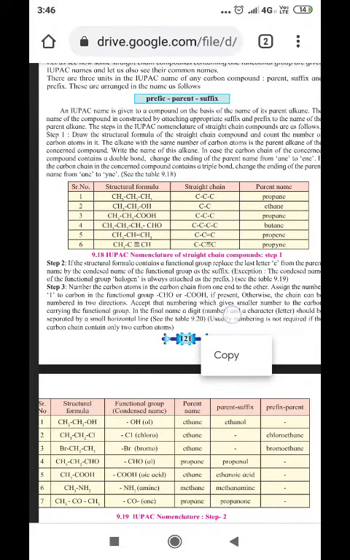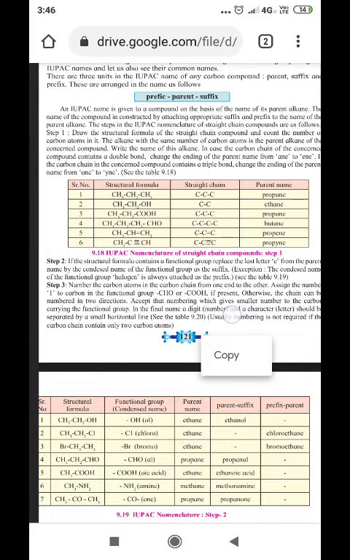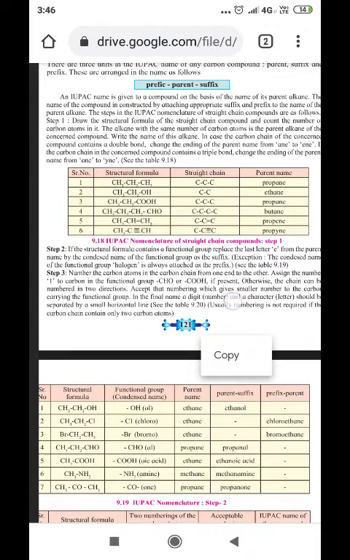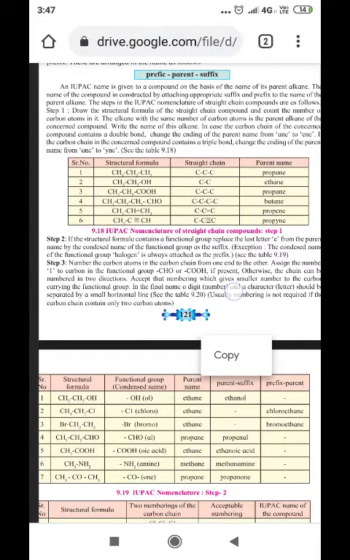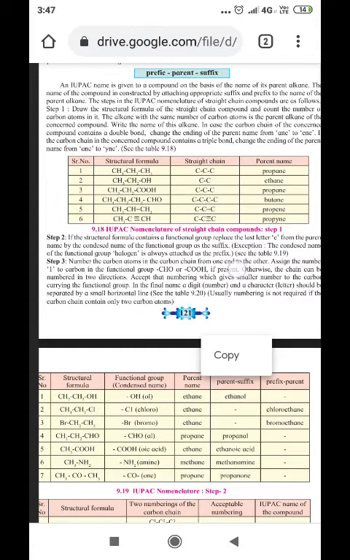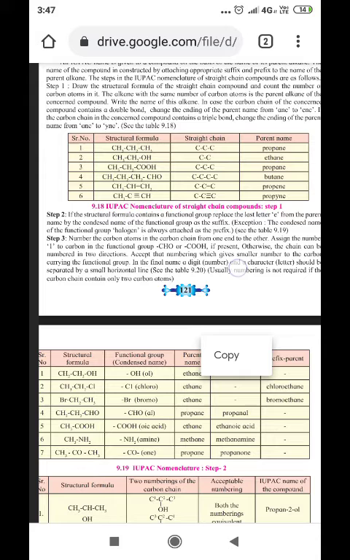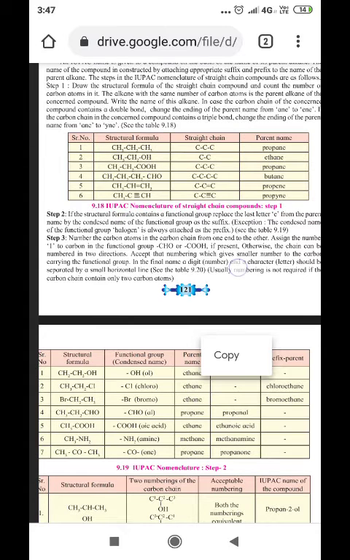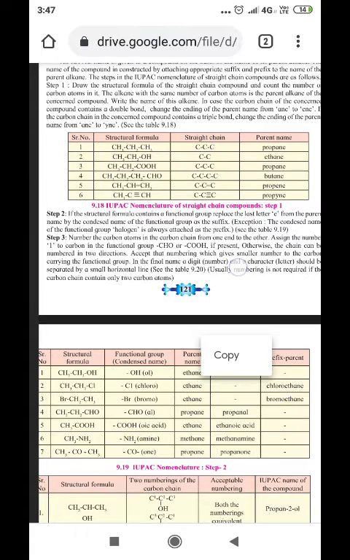The steps in the IUPAC nomenclature of straight chain compounds are as follows. First step, draw the structural formula of the straight chain compound and count the number of carbon atoms. So if 6 carbons are there, we call it hex. If 5 carbons are there, we call it pent. And since it is a single bond, it will be called ane. Write the name of this alkane.